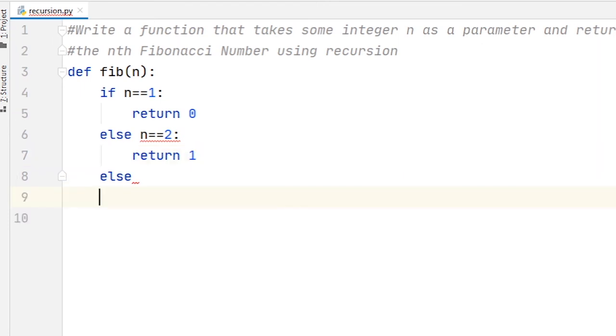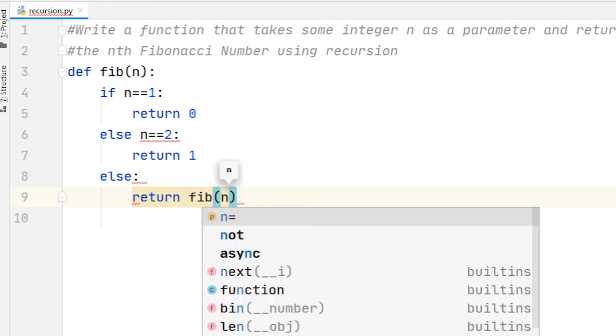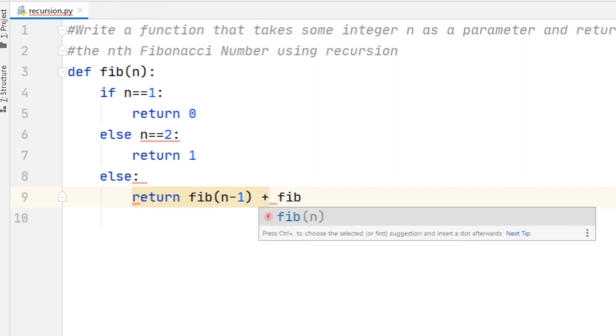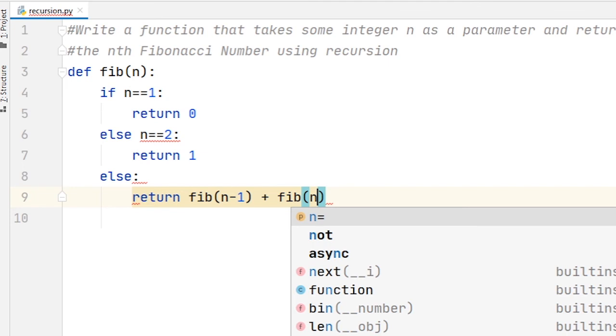And as you know, each succeeding number is the sum of the two preceding numbers. So for that I just return fib of n minus 1 plus fib of n minus 2. Okay.